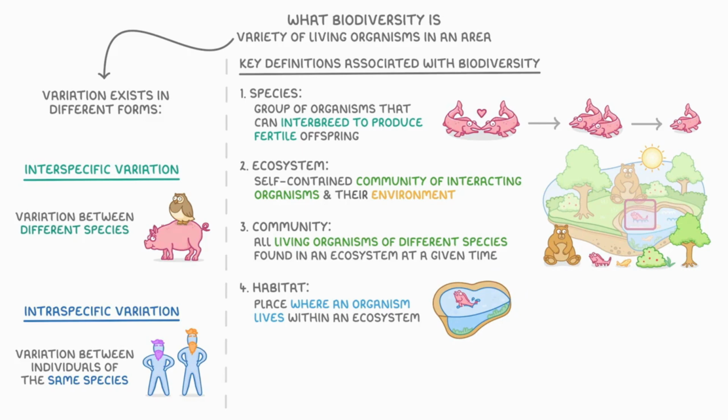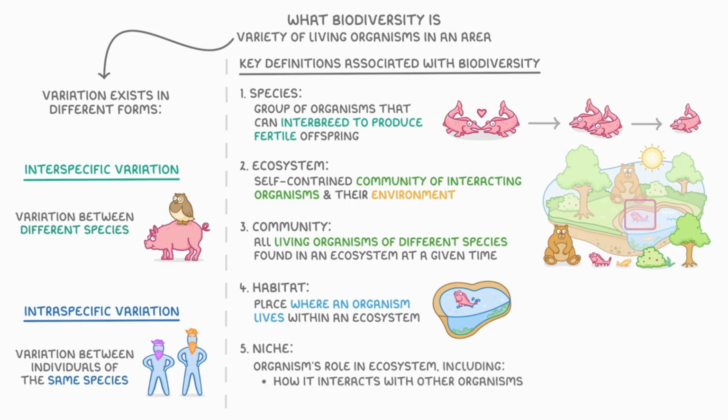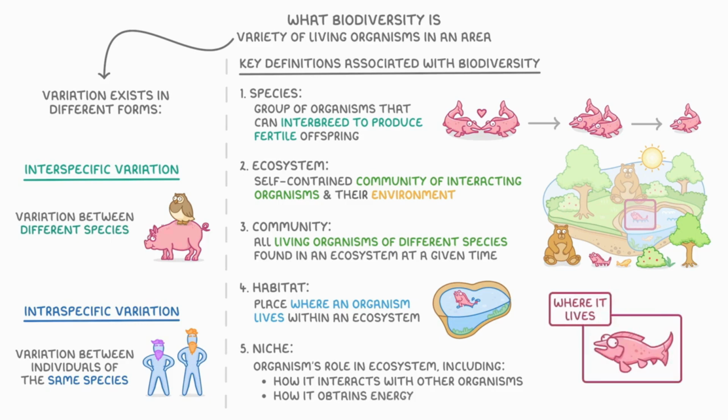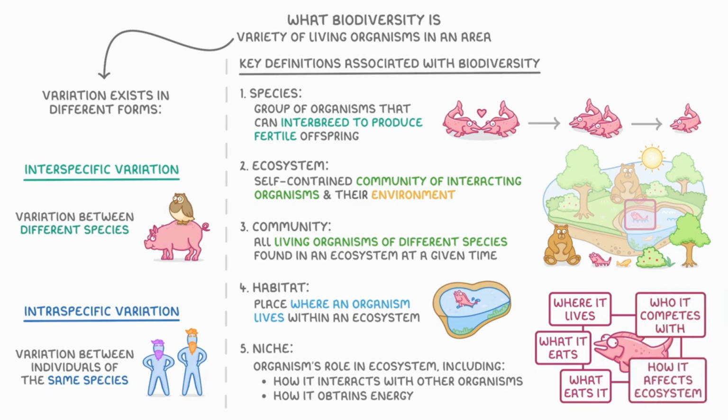The final term you'll hear a lot is niche. This one's a bit harder to understand, but basically it describes an organism's role in an ecosystem. So that includes both how it interacts with other organisms and also how it obtains energy. So this salmon's niche includes where it lives in the river, what it eats, like worms and other small animals, what eats it, like the bear or other large animals, who it competes with, so the other fish that eat the same food, and also how it affects the ecosystem, like by cycling nutrients in the water.